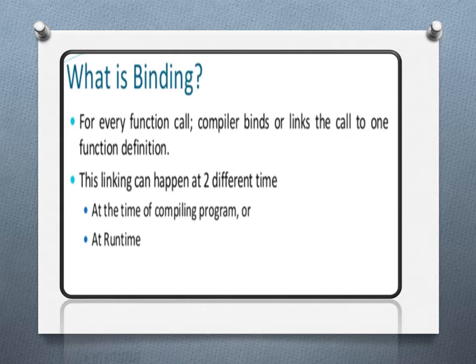This linking can happen at two different times: first, at the time of compilation of the program, or second, at runtime. The compiler links the call to that particular function. Whatever function we define in a program, when the function call happens, at that time the compiler binds it. This is called binding.